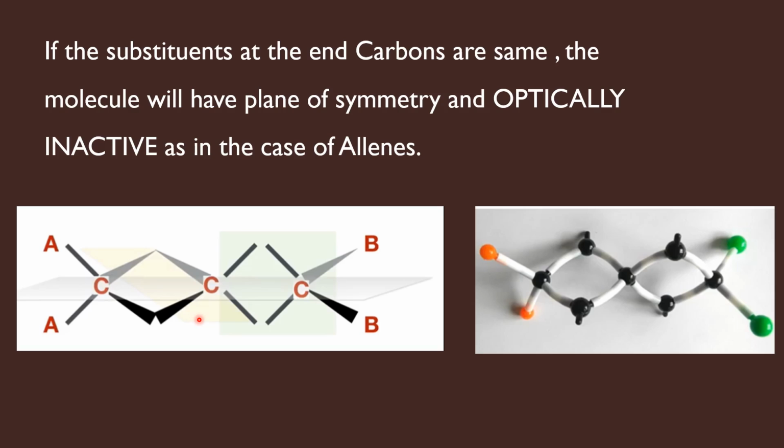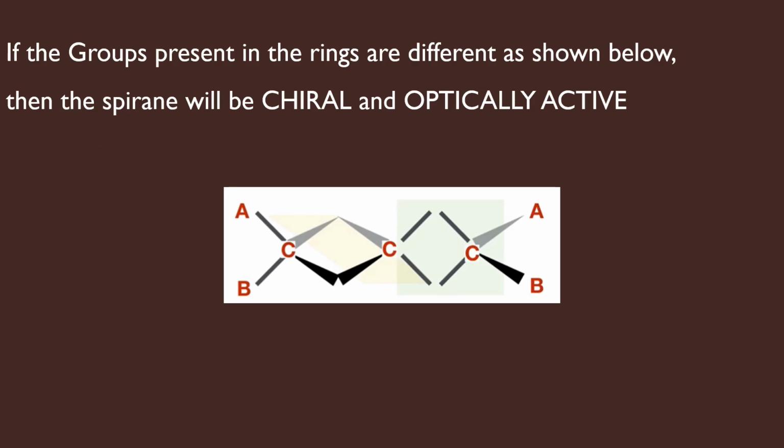So, very similar to allenes, the spirenes also should have different groups at the terminal carbon atoms. In this spirene, we have different groups at the terminal carbon atoms. Hence, this molecule does not have plane of symmetry, and this is chiral.